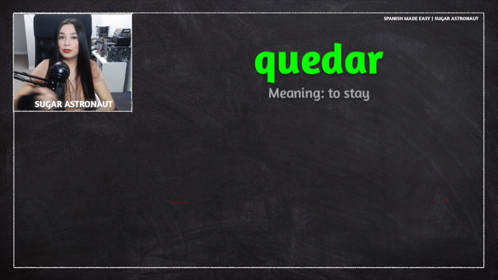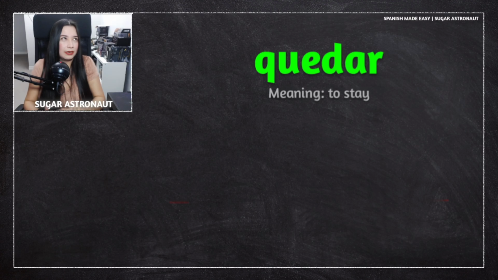But it's also good to know the other meanings, because if someone says something to you and you don't understand, because you think quedar means to stay, but also it means to be. So you need to know the situations and you need to know how to use this verb in different situations. Okay, so quedar means to stay.